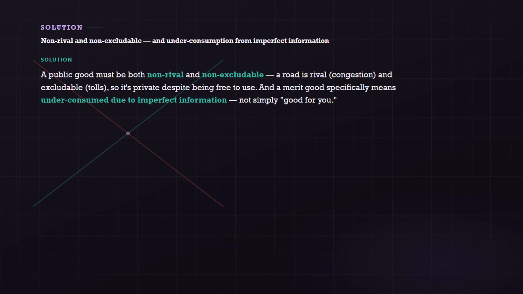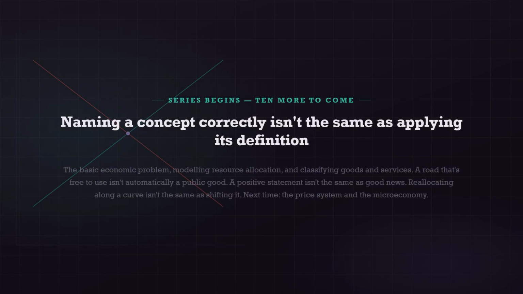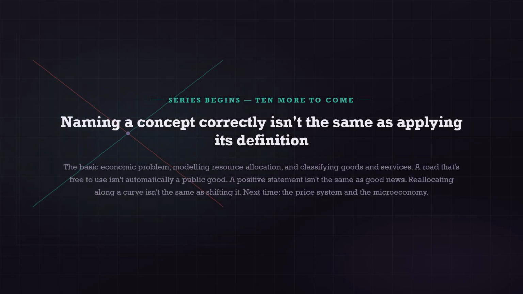And a merit good specifically means a good that would be underconsumed in a free market because of imperfect information. People underestimate the true benefit to themselves or to society. That underconsumption, caused specifically by an information failure, is the defining feature, not simply that this happens to be good for you. Three topics: the basic economic problem, modeling resource allocation, and classifying goods and services.